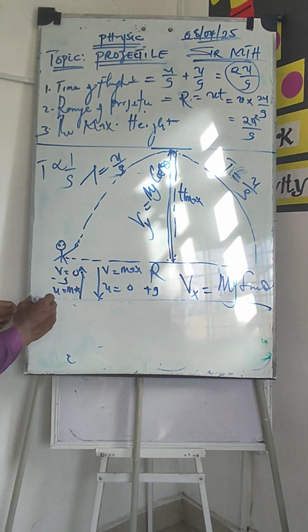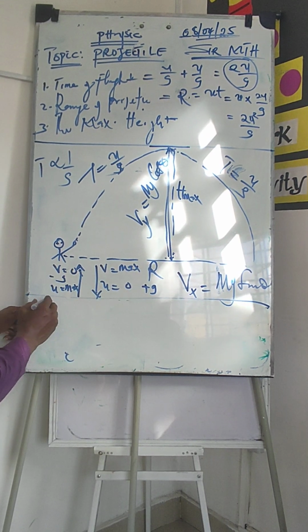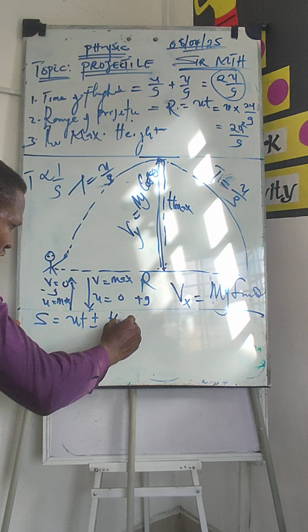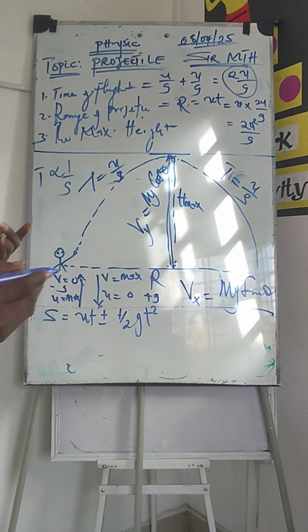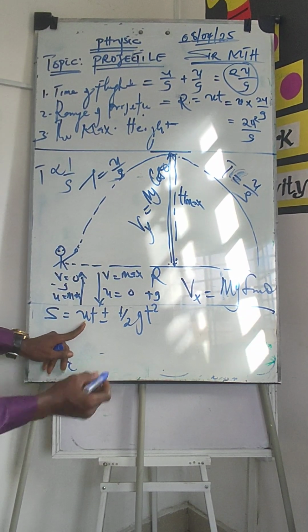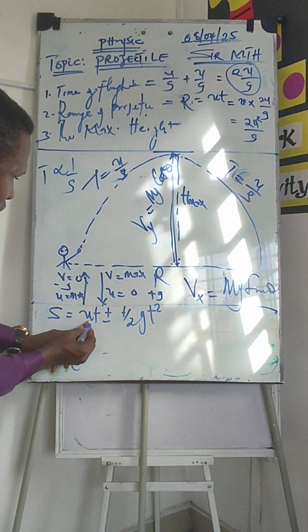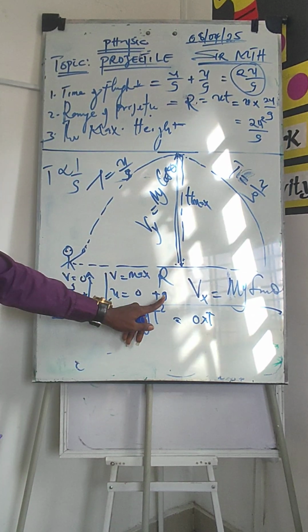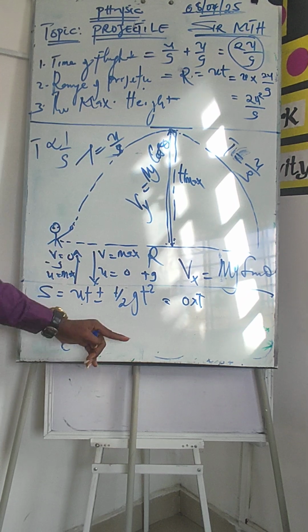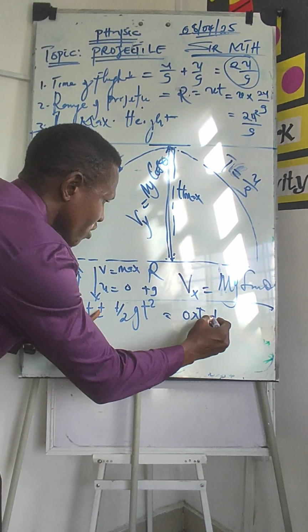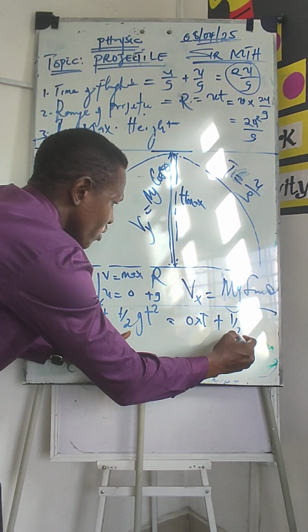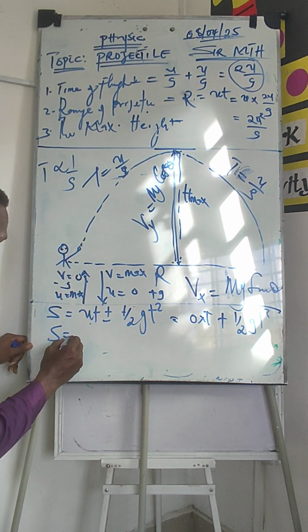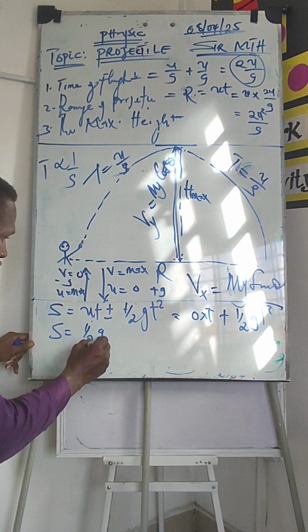Positive. So using the general equation of motion, x equals ut plus or minus 1 over 2 g t squared. You can believe with me that when my u is 0, I will have 0 times t, and my gravity becomes positive because it is respecting gravity. So we now take plus 1 over 2 g t squared. Hence, we are having s is equal to 1 over 2 g t squared.